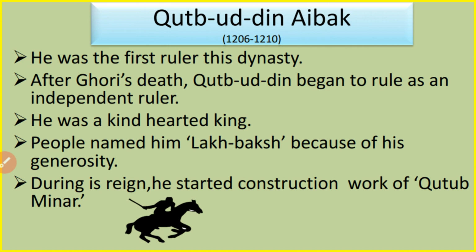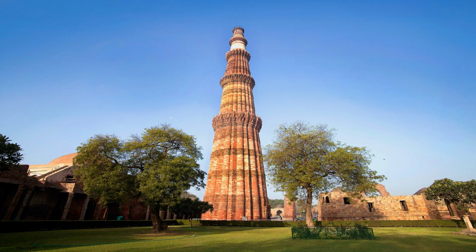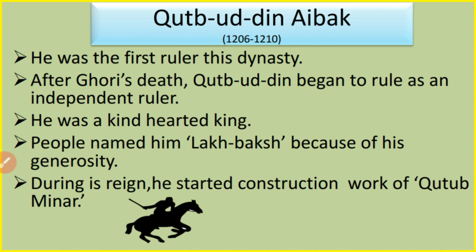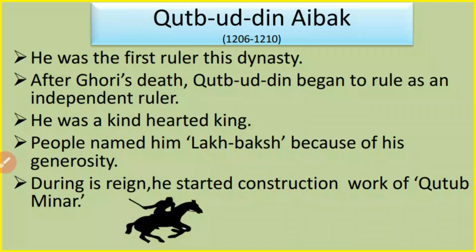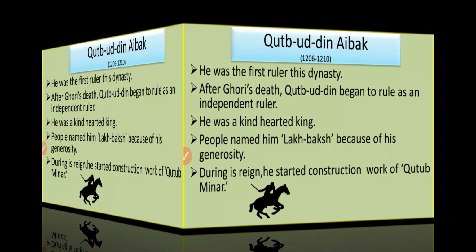During his reign, he started the construction of the famous historical building Qutb Minar, but he could not complete this construction work due to his sudden death. Actually, one day he was playing the polo game and he fell down from the horse back and died, due to which this task could not be completed, and he ruled over Delhi and its surrounding areas for only 4 years, from 1206 to 1210.